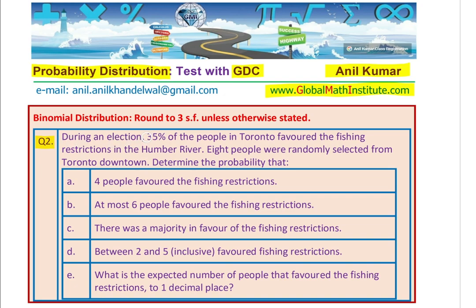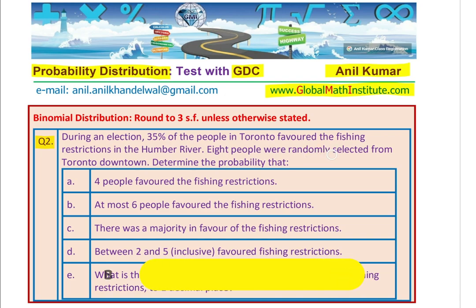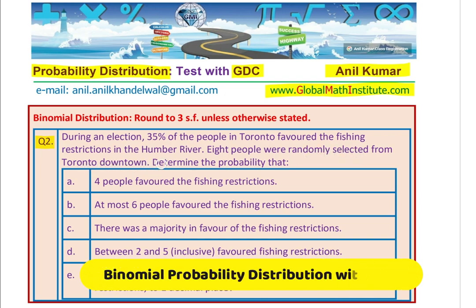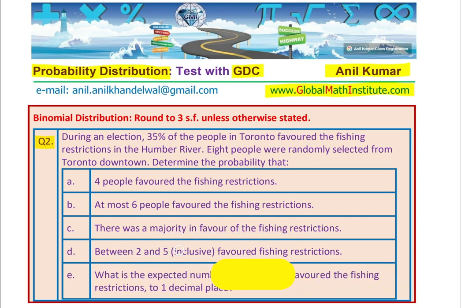During an election, 35% of people in Toronto favored the fishing restrictions in the Humber River. 8 people were randomly selected from Toronto downtown. Determine the probability that: A, 4 people favored the fishing restrictions. B, at most 6 people favored the fishing restrictions. C, there was a majority in favor of the fishing restrictions. D, between 2 and 5 inclusive favored fishing restrictions. And E, what is the expected number of people that favored the fishing restrictions, to one decimal place?